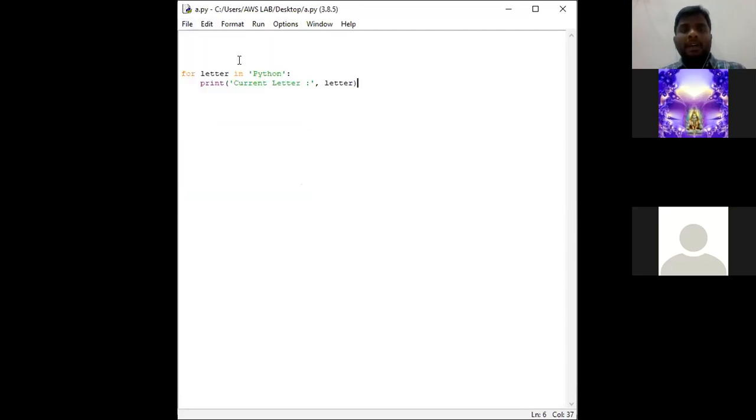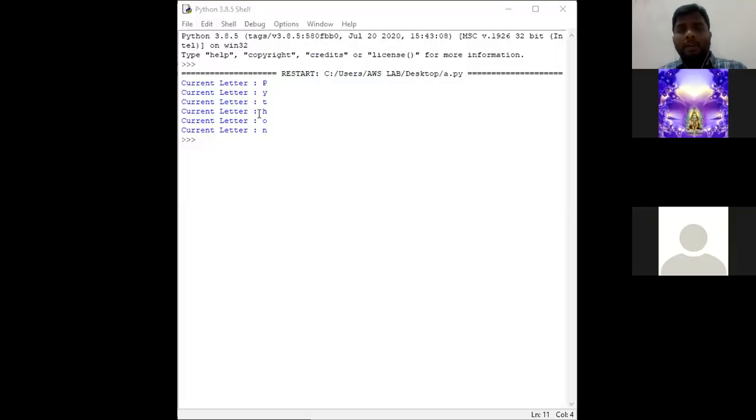Go to file and save it. Next, go to run module. Now we shall check whether the for loop has executed 6 times or not. See, this is the output. Our for loop has executed 6 times. So for Python, the first current letter is P, next Y, T, H, O, N. What happened after N? Since our sequence has reached the last item, the for loop has been exited.